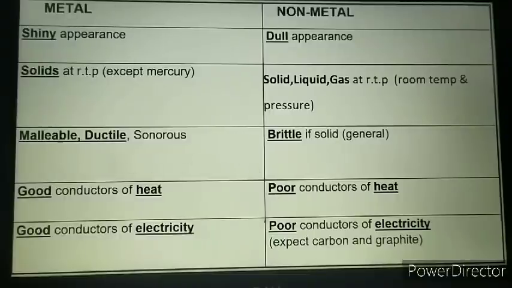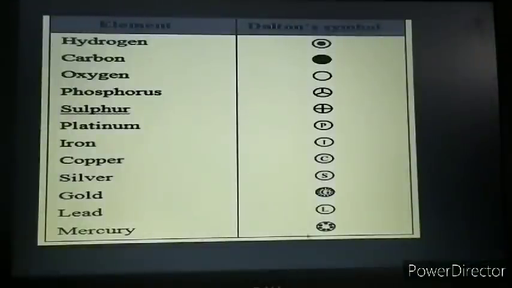Then the next topic for the day is the symbols of the elements. Now, John Dalton, as we have discussed in the previous session, gave symbols for the elements. Elements were represented by certain symbols.